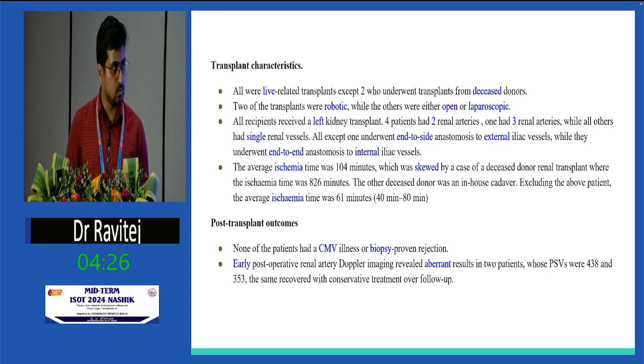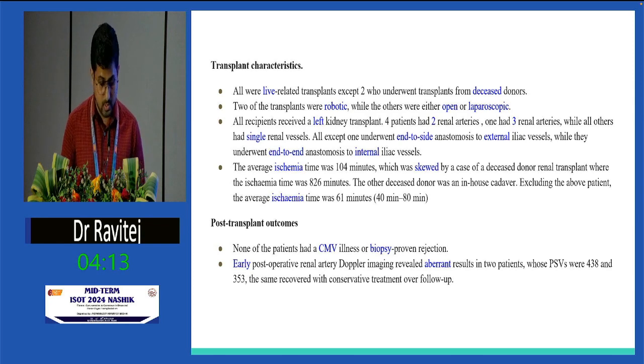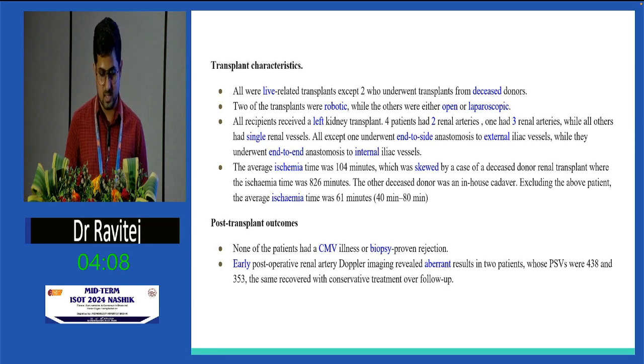4 patients had 2 renal arteries and 1 patient had 3 renal arteries while all others had single renal vessels. All except 1 were end-to-side anastomosis to external iliac vessels, while 1 person had end-to-end anastomosis to the internal iliac vessel. The average ischemia time was 104 minutes, which was skewed by a case of deceased donor renal transplant where the ischemia time was very high, 826 minutes. The other deceased donor was in-house cadaver, so it was less in that. Excluding the 826 data, we have average ischemia time of 61 minutes with a range of 40 to 80 minutes.